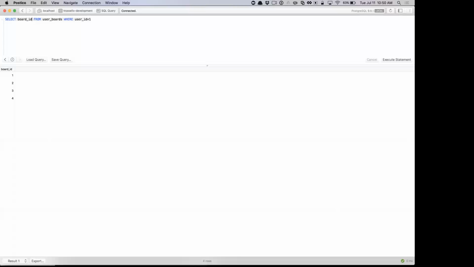But what we actually want is to select star from cards, join user boards on user boards.board ID equal to cards.board ID, where user boards.user ID equals 1.